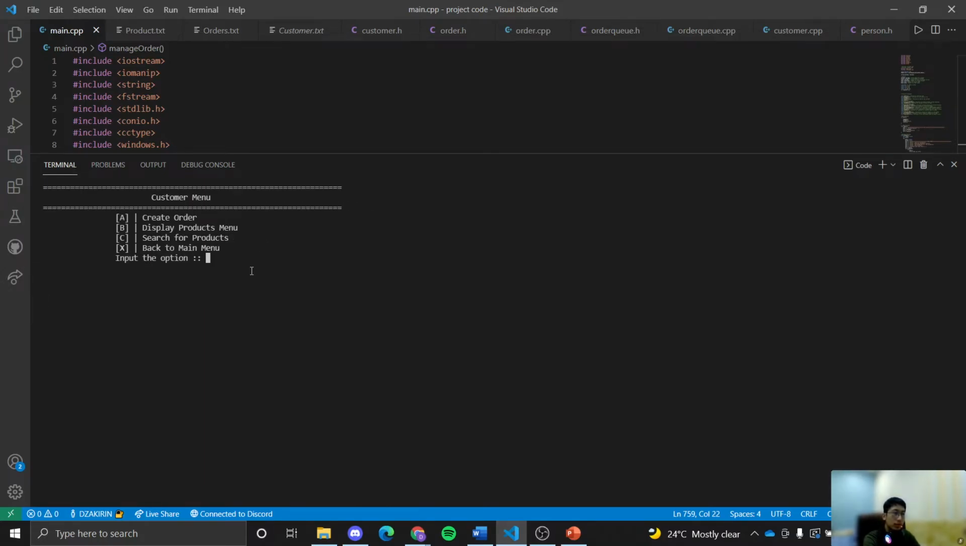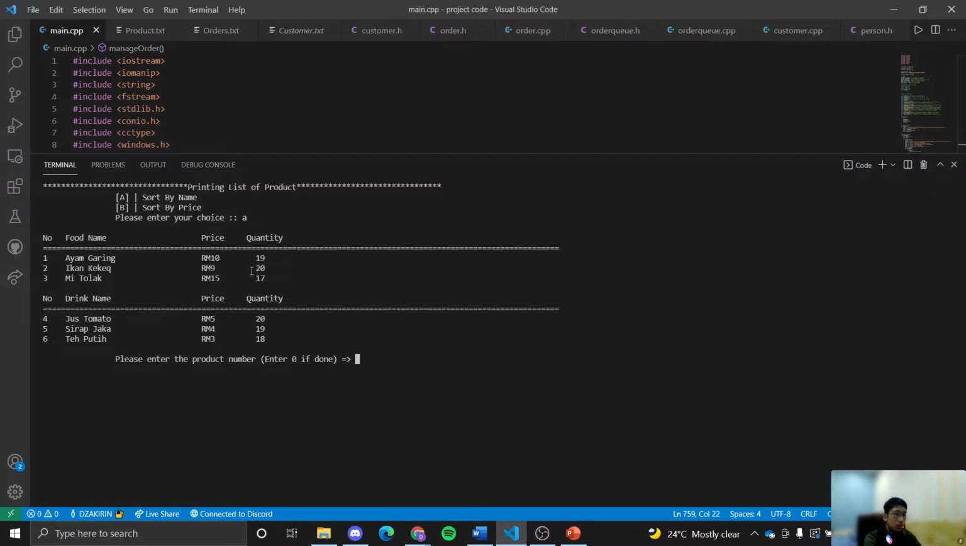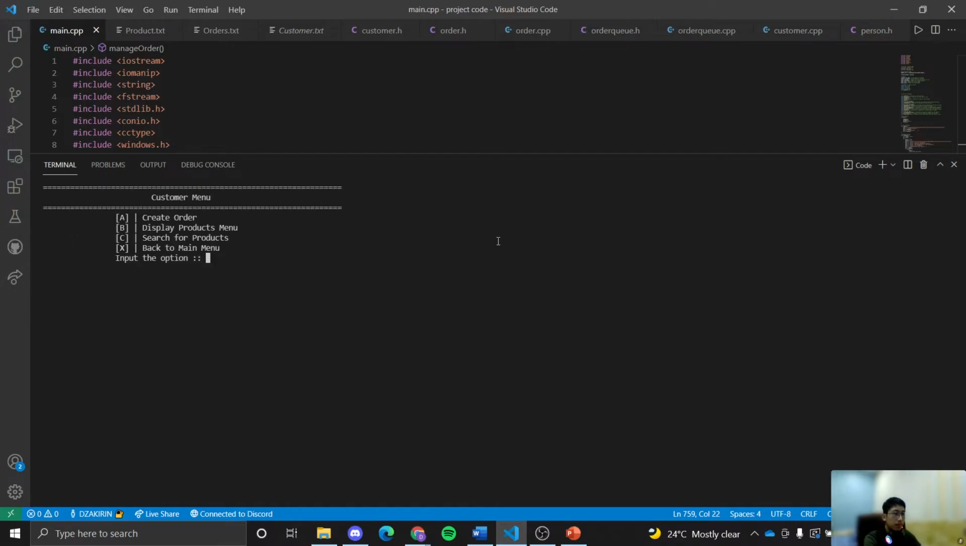Alright, so we create some orders. Two orders are sufficient to show the queue implementation. First we sort, then we choose the product for our order. So that's an order created, the first that I made in this instance. Now we create a second order.